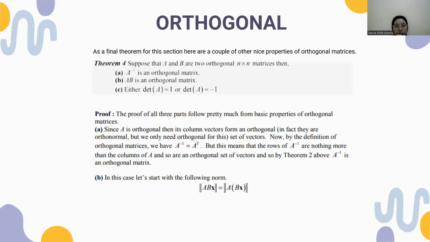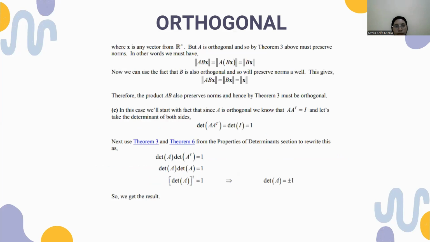In point B, in this case, let's start with the following norm: the length of ABx, where x is any vector in Rn. But A is orthogonal, and so by theorem 3 above it must preserve the norm.